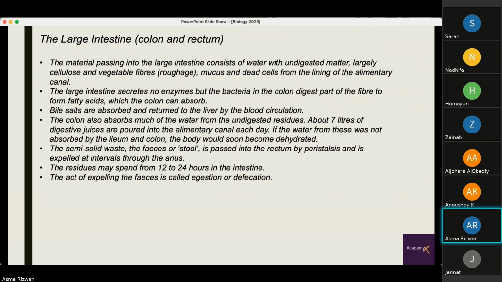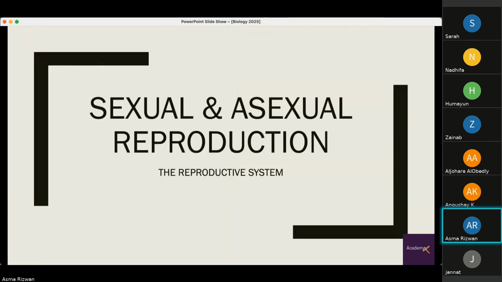Bile salts are also absorbed and returned to the liver by the blood circulation. The colon absorbs much of the water from the undigested residues. The semi-solid waste, the feces or stool, is passed into the rectum by peristalsis again and is expelled at intervals through the anus. The residues may spend from 12 to 24 hours in the intestine, and the act of expelling the feces is called egestion or defecation.